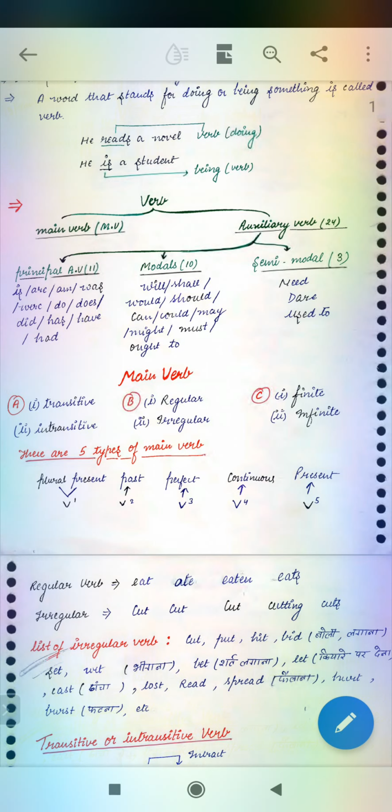Number two, the modal verbs. There will be will, shall, would, should, can, could, may, might, must, ought to. These are the modal verbs. And some are semi-modals, as I have described in my earlier classes: need, dare, used to.